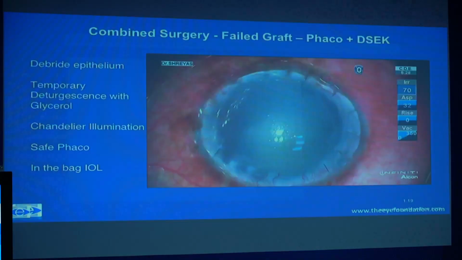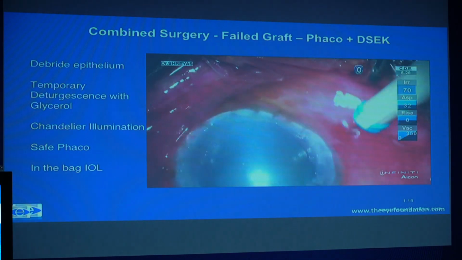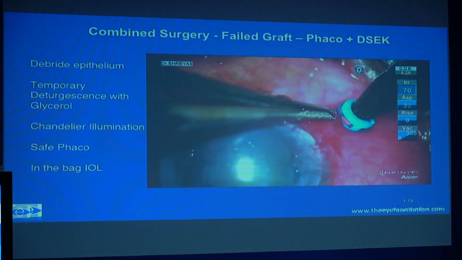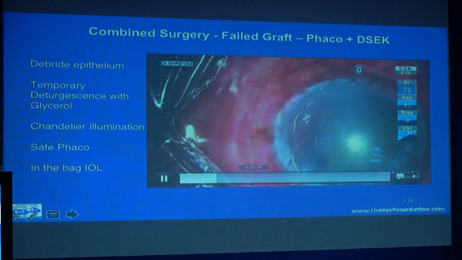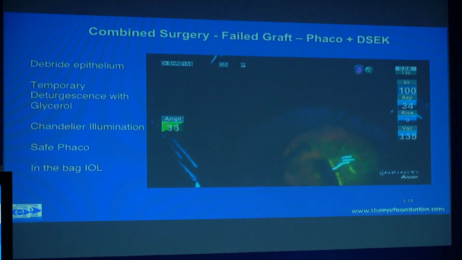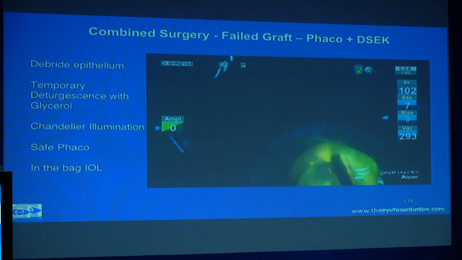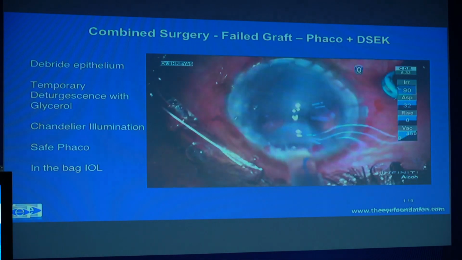I think because of paucity of time, I will not go through the details, but at the other end of the spectrum, where you have failed grafts with poor quality of vision, you can use alternate illumination, either retroillumination techniques, or chandelier illumination as used in this case. These are just visualization techniques with hazy corneas to improve outcomes. It's important because you can do a safe in-the-bag phacoemulsification in these cases, and when you combine it with an endothelial keratoplasty, you would want to have a stable IOL in the bag so that during all your air bubble maneuvers, the IOL does not get displaced and you can go ahead with a safe surgery.